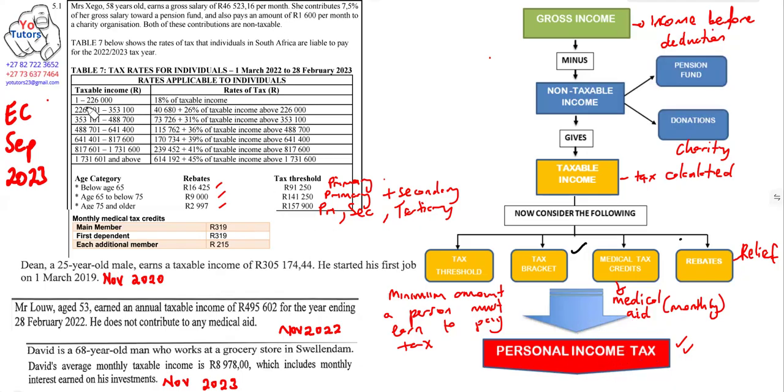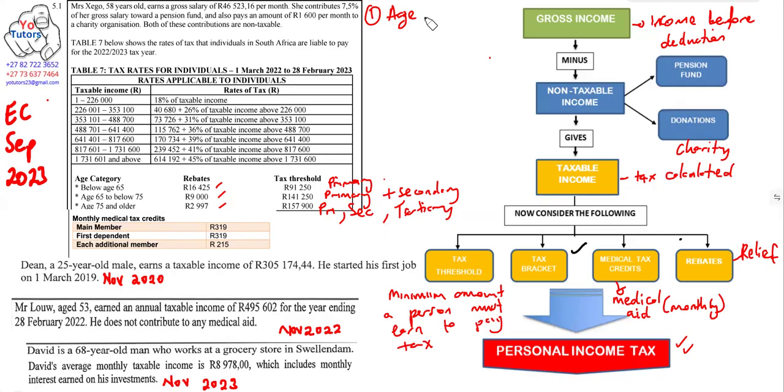But now let's look at what you need to note from the question. Number 1: on your statements, check the age of the person who is working. The age is going to tell you what kind of rebate that person is going to receive. If it's below 65, that person gets the primary rebate only. If above 65, primary and secondary, and if above 75, primary, secondary, and tertiary.